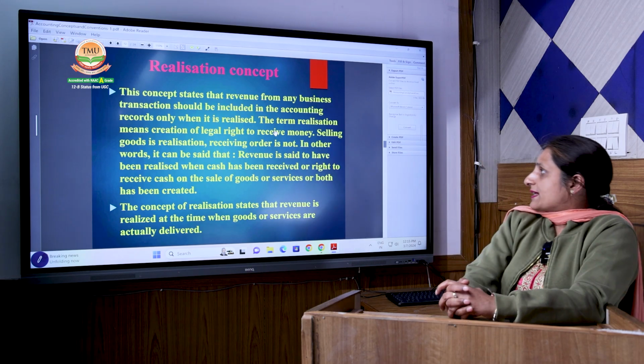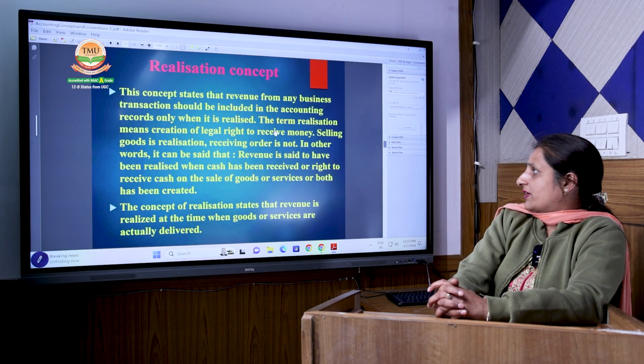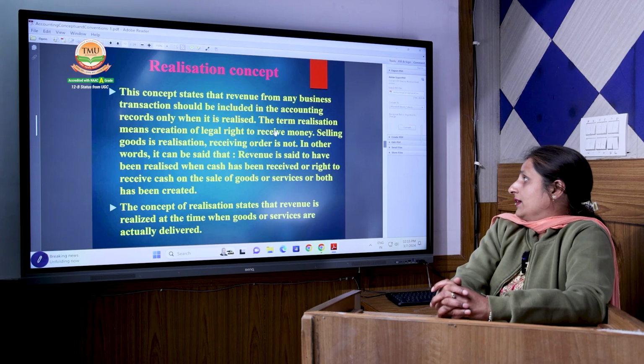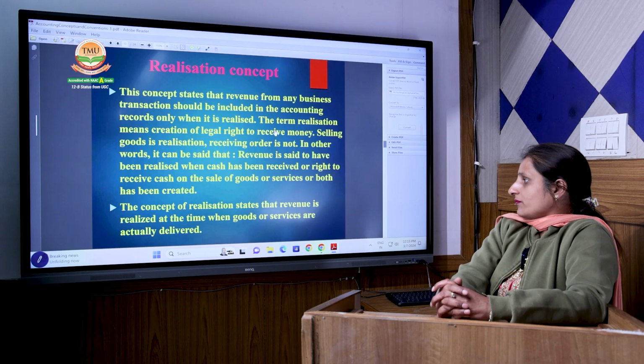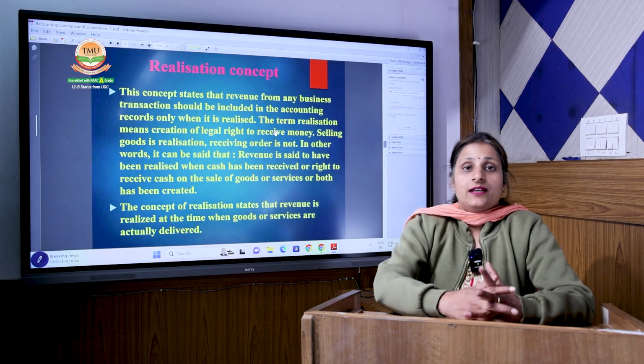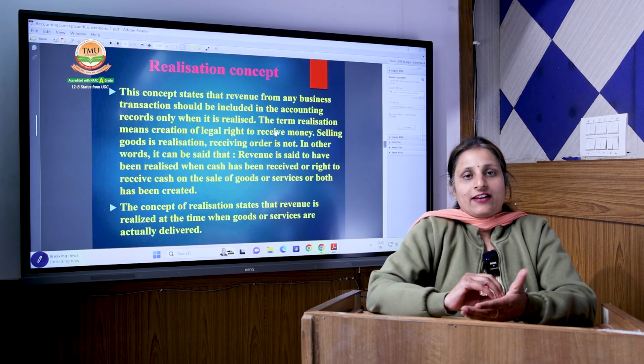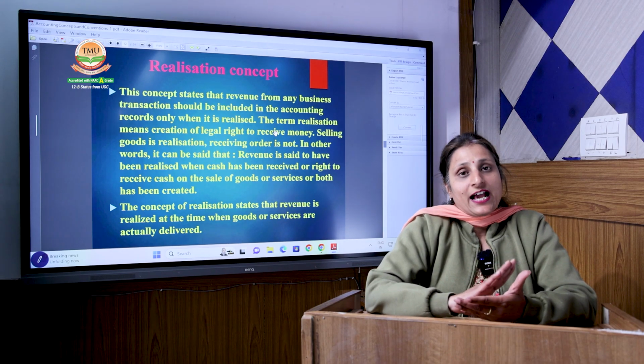This concept states that revenue from any business transaction should be included in the accounting records only when it is realized. The term realization means creation of a legal right to receive money. It means you can't record it until you get realized. That doesn't mean that you have received it in cash only.